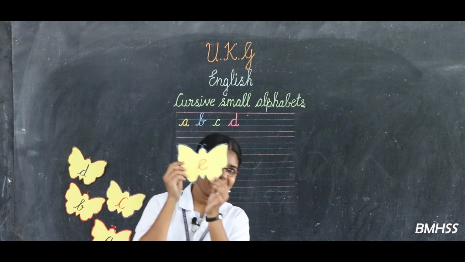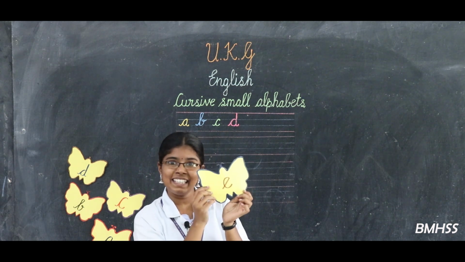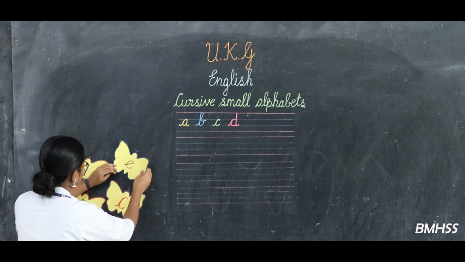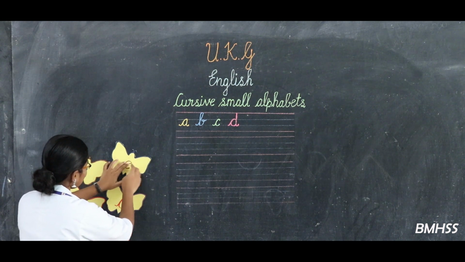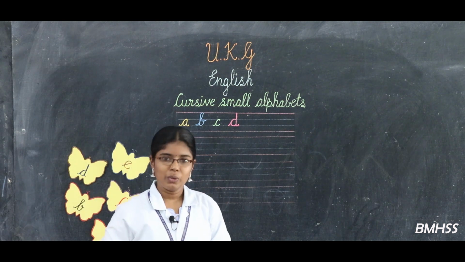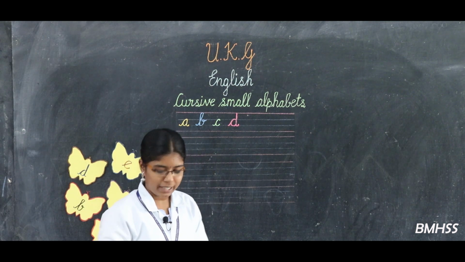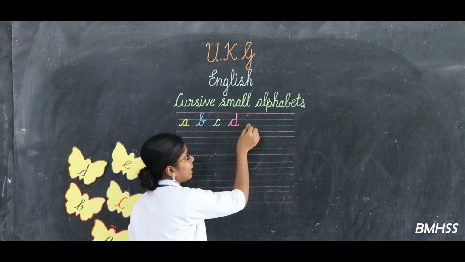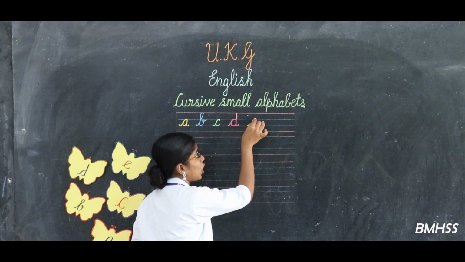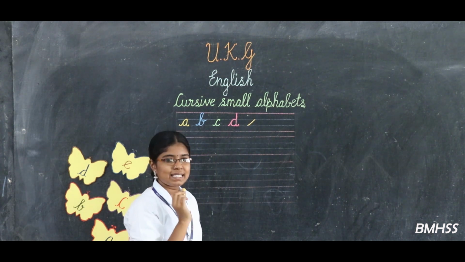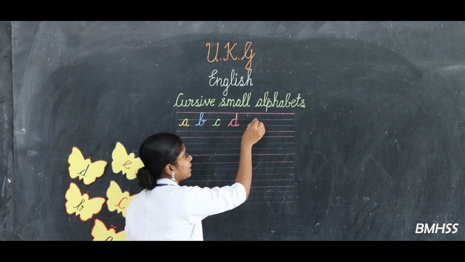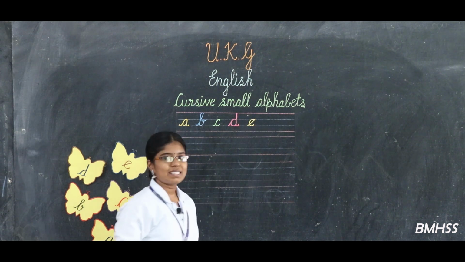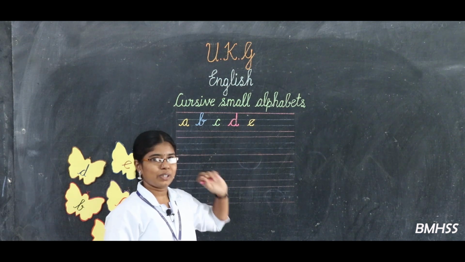Okay, next friend. See here. Here's E. Very good. I'll paste E here. Now we can learn how to write E. Keep your pencil on the third line. First you all have to write one slanting line. From here you can write C. This is called E.